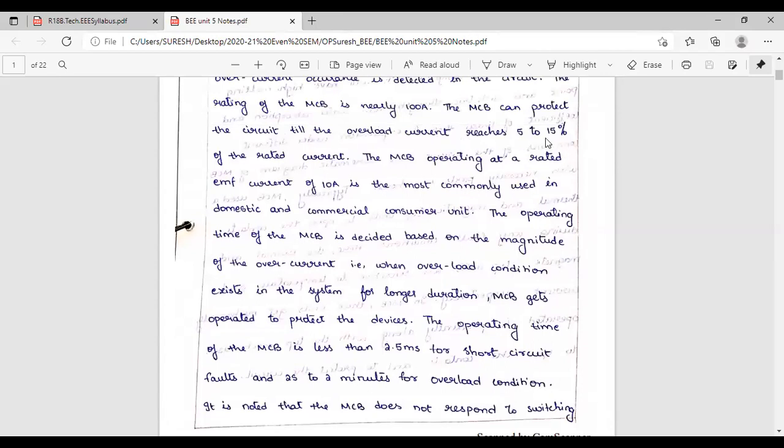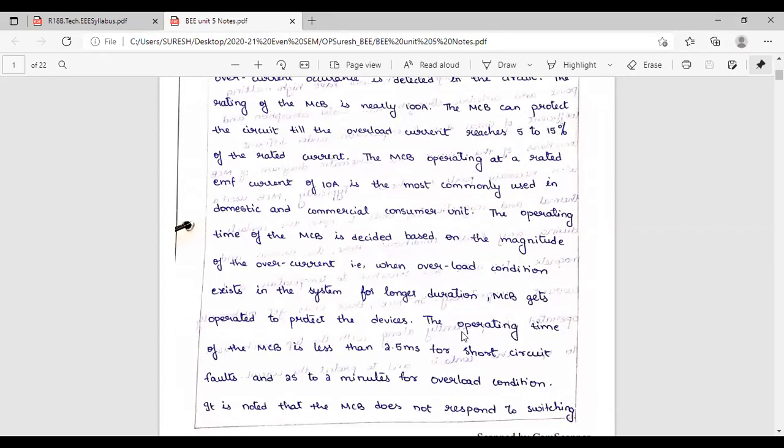Overload current will operate in the tolerance range. The tolerance range is, for 100 ampere, 105 or 115 maximum. That is the overload current. Short circuit current means very heavy current, some 200 ampere, 300 ampere, 400 ampere like that. If it is 500 ampere, it is more than the normal current of 100 ampere. 500 is very high current.